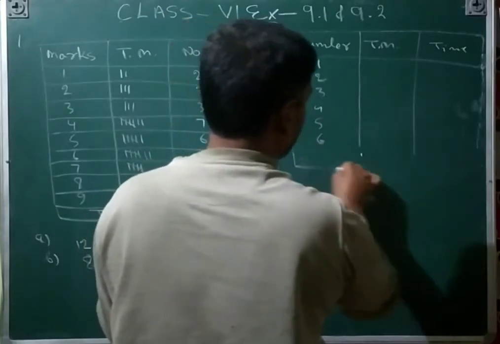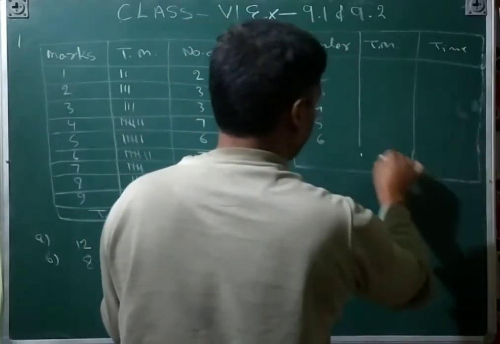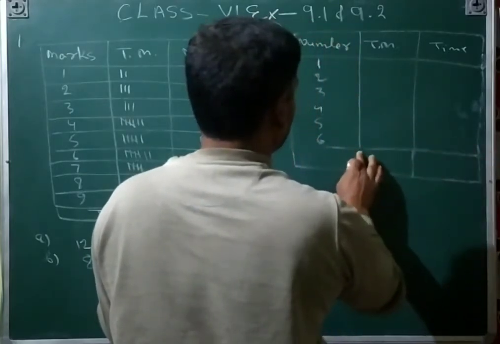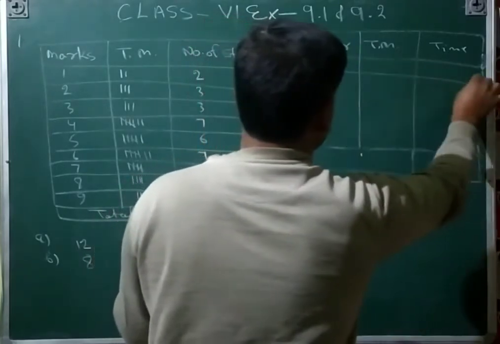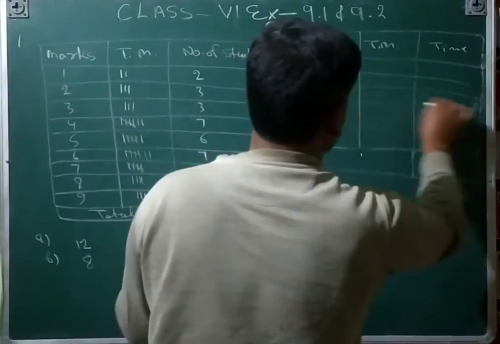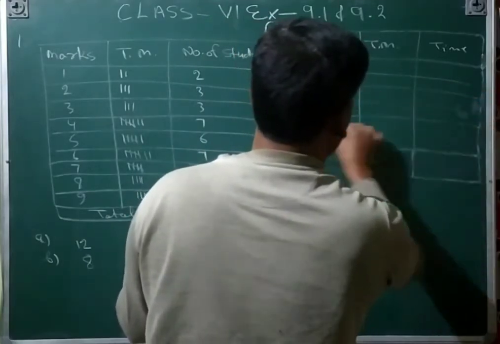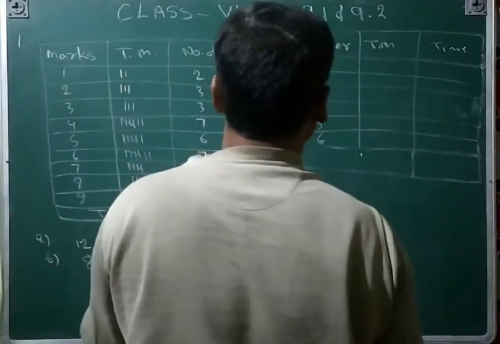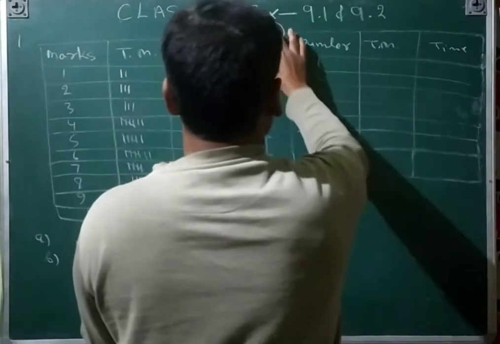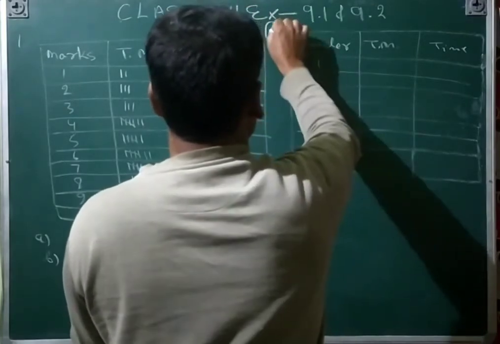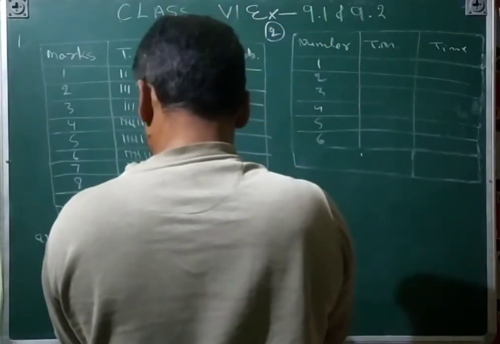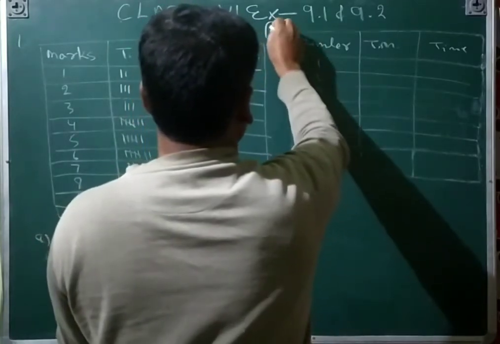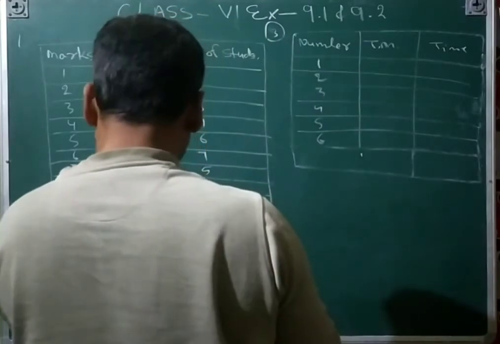We know that the total number is there only 6. And then you will count how many times 1 has come. That's the second question, not the third. Oh sorry, the third question is this. Yes, third is this. Second we will see later.